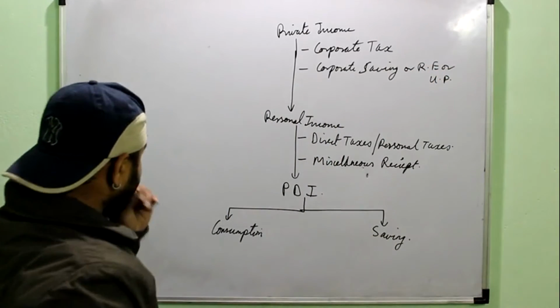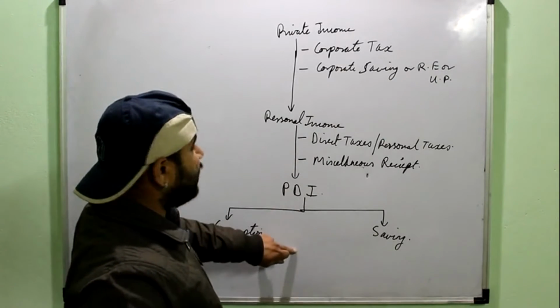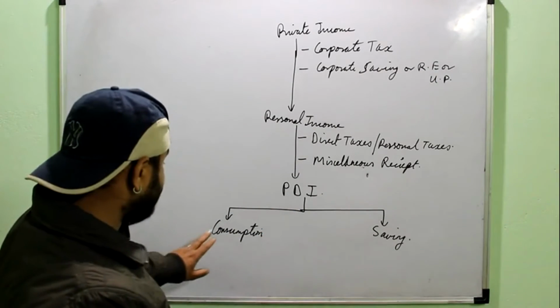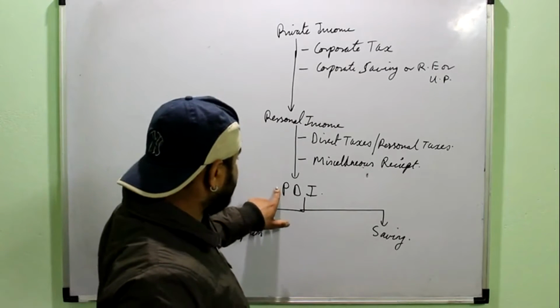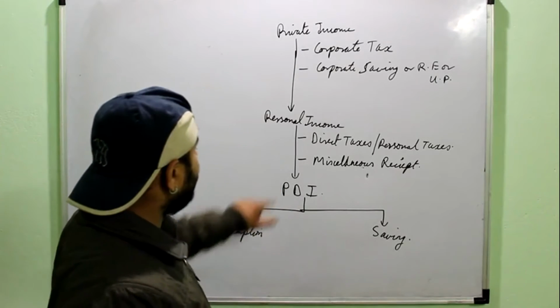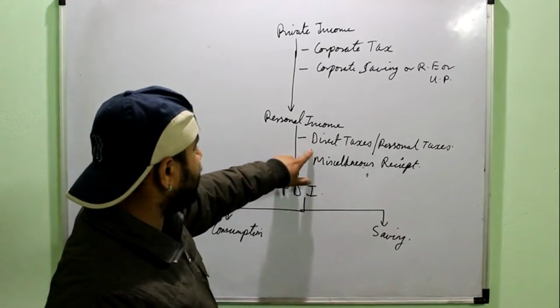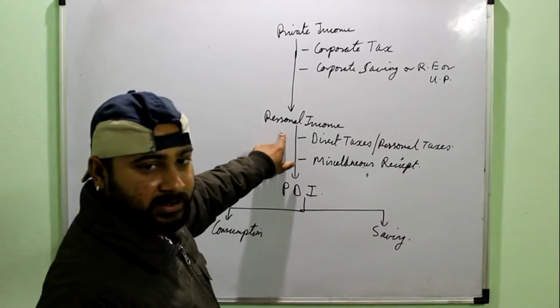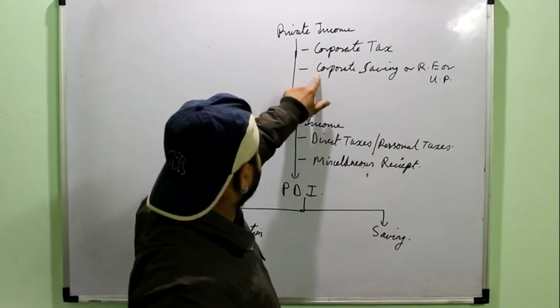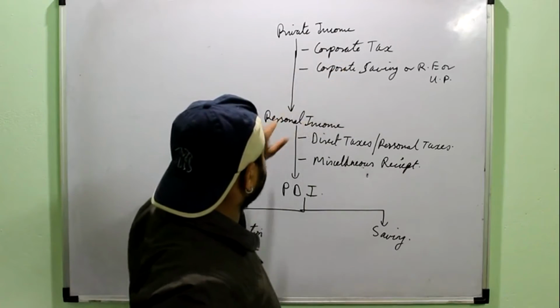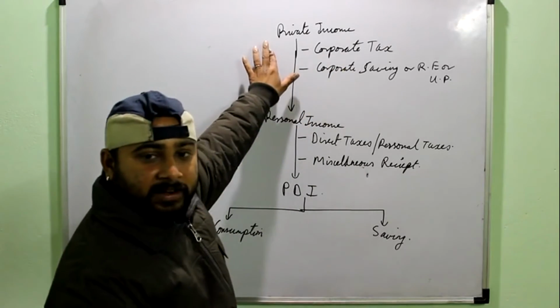Then we get the personal income, and subtracting these we get the personal disposable income. So if I have the personal disposable income, by adding direct taxes and miscellaneous receipts, I will get the personal income. And if I again add corporate tax and corporate saving to personal income, I will get the private income.